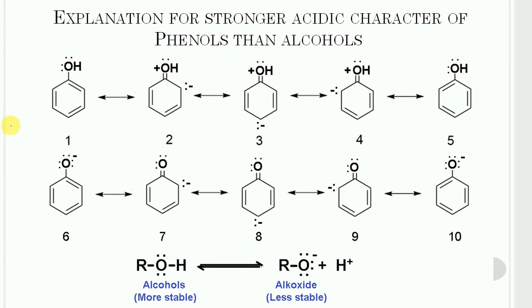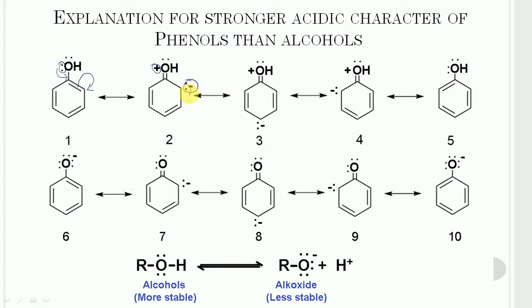So let us first consider the resonance hybrid structures of phenol. This one is structure number 1. Now this lone pair will take part in pi bond formation with the ring, and this pi bond will shift toward this side. A negative charge will appear on this carbon, and a fresh double bond between oxygen and the ring carbon will form, with a positive charge on the oxygen. Structure number 2 will be formed.